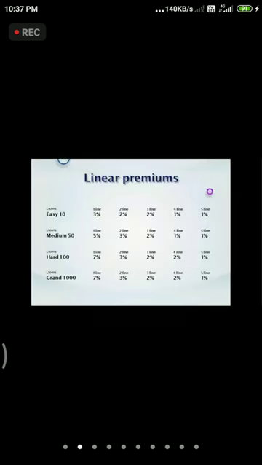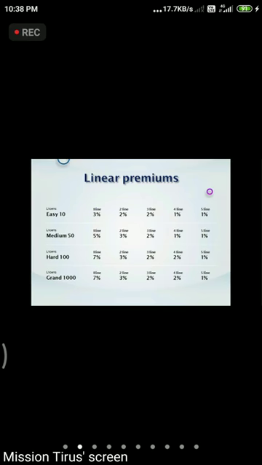And the next one is the linear premium, that means the commission for teamwork. Here we are going to get 5 levels of income. For easy, we get 3% at the first level, 2% at the second level, 2% at the third level, 1% at the fourth level, and 1% at the fifth level.